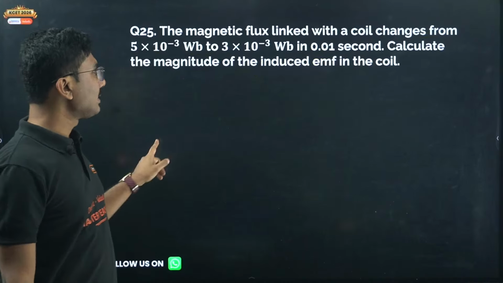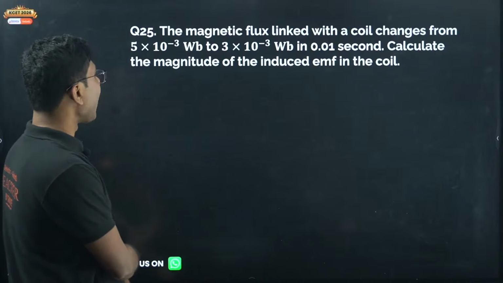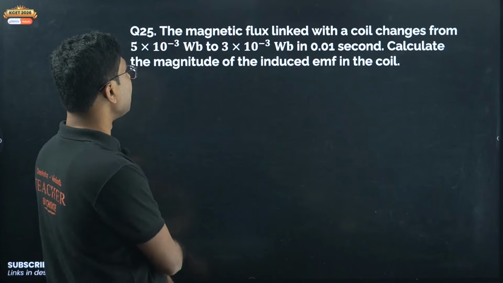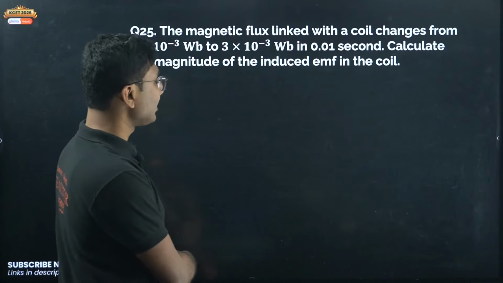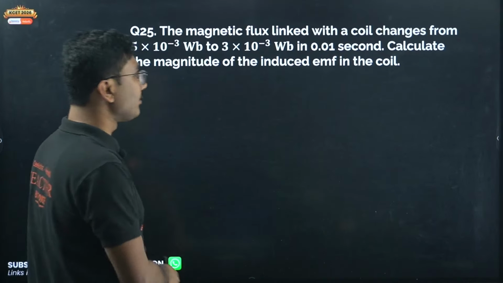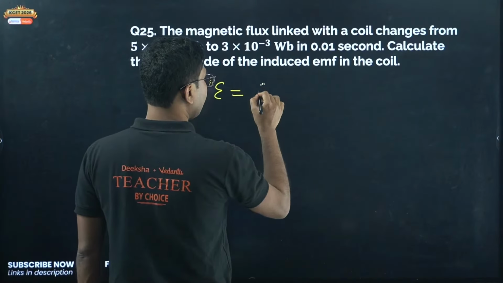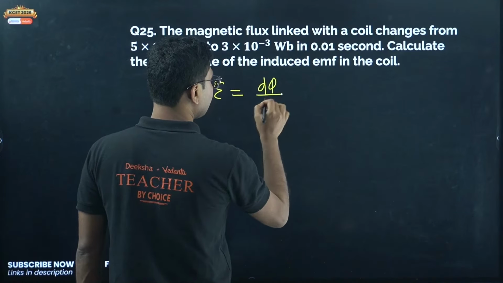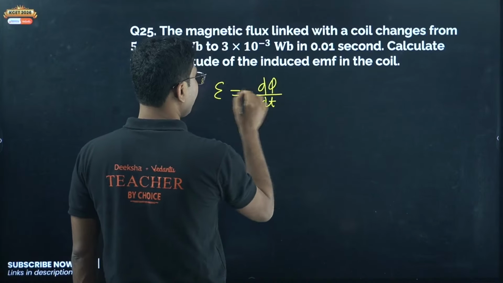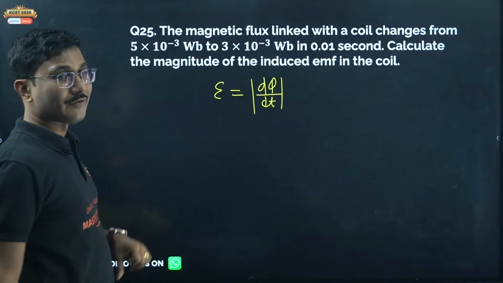Okay, now next, the magnetic flux linked with the coil changes from 5 into 10 to the power of minus 3 Weber to 3 into 10 to the power of minus 3 Weber in 0.01 second. Calculate the magnitude of the induced EMF in the coil. So induced EMF is given by d phi by dt, magnitude wise, right? Magnitude of epsilon is given by d phi by dt.